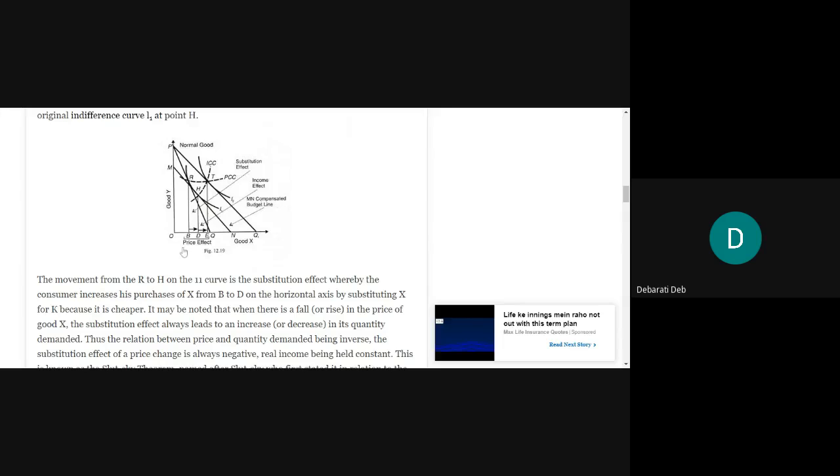Previously it was tangent at the point R. Now this new budget line is tangent at the point H on the same indifference curve, that is I1. This is the substitution effect, whereby the consumer increases his purchases of X from B to D.